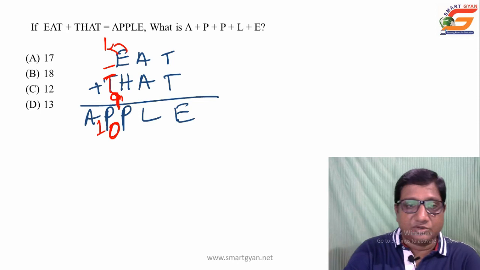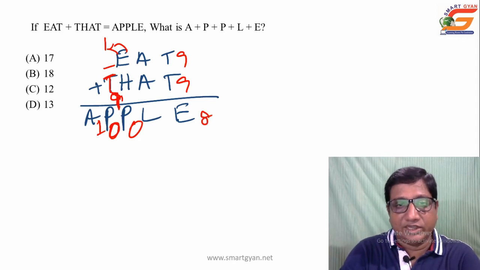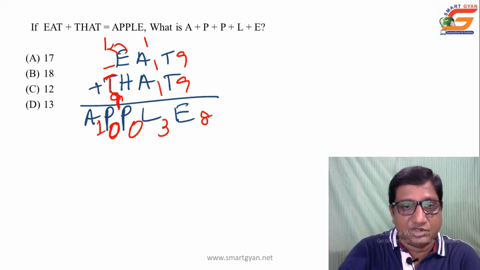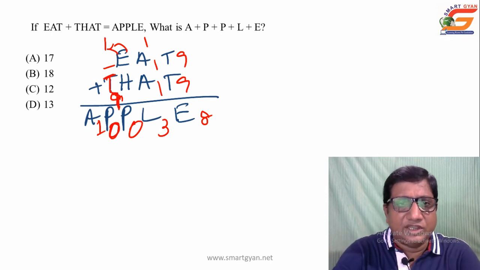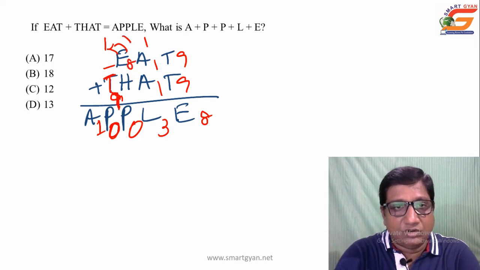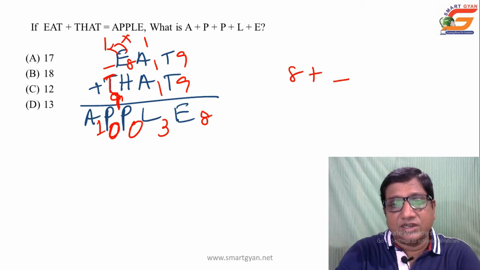So substitute the values, P 0, T here 9, here 9. So 9 plus 9, 18, value of E we got 8, carry 1. So the value of A is 1, we have obtained earlier, 1 plus 1 plus 1, that is the value of L is 3. So in this column there is no carried out value, simply straight you have to proceed, that is the value of E is 8 plus H. Here is no carried out value in this column, 8 plus H is equal to 0, then 8 plus dash is equal to 0, a 2 digit number with 0 at the unit place.